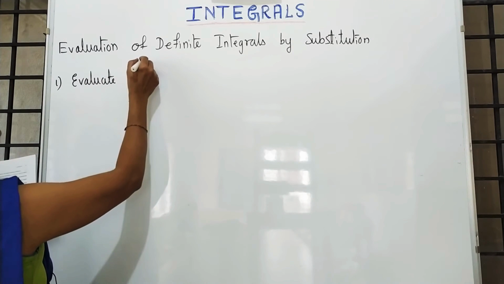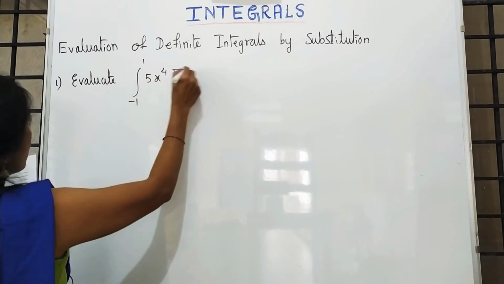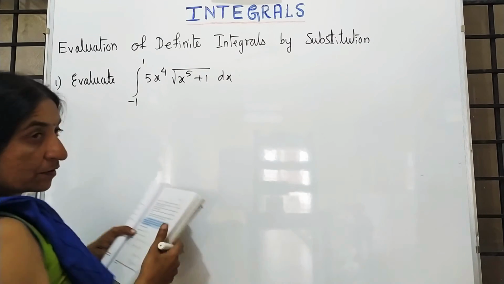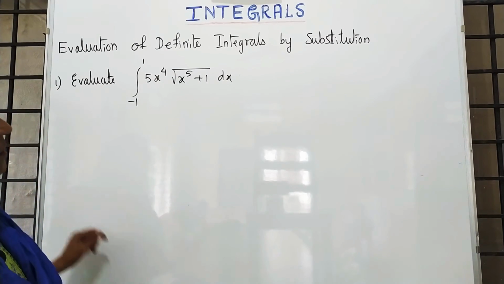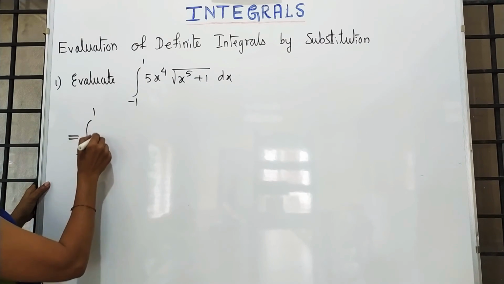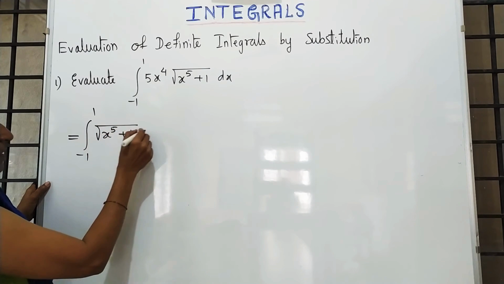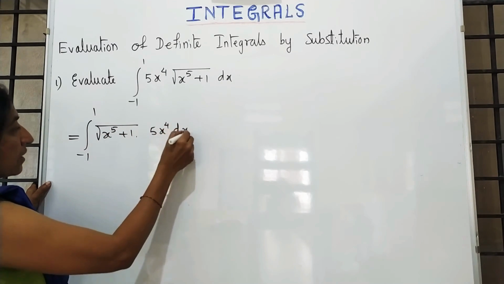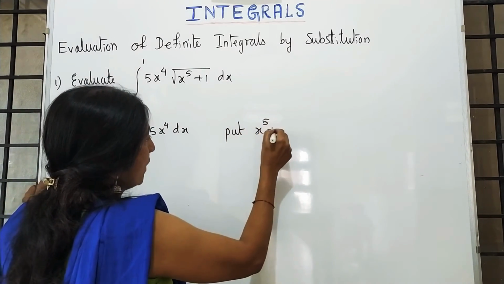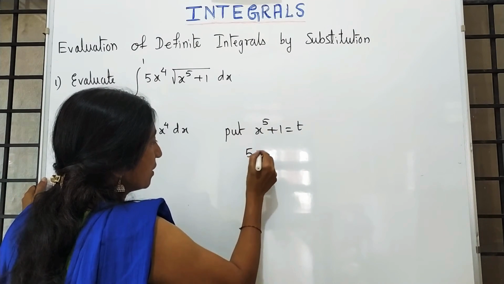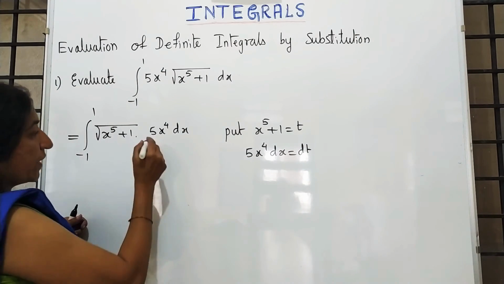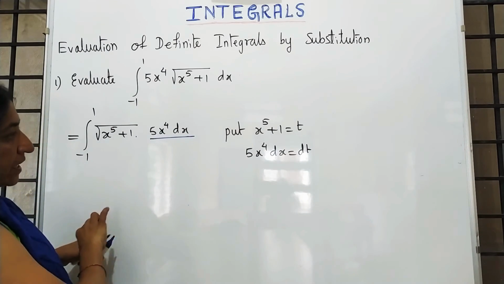Integration from minus 1 to 1. Here you know that we don't have the formula. The only thing is we can apply method of substitution. For your convenience I am rearranging the terms like this. I think now you got the idea. So the substitution is x raised to 5 plus 1 is equal to t. Differentiate this. See what we are getting: 5 into x to the power 4 into dx is dt.